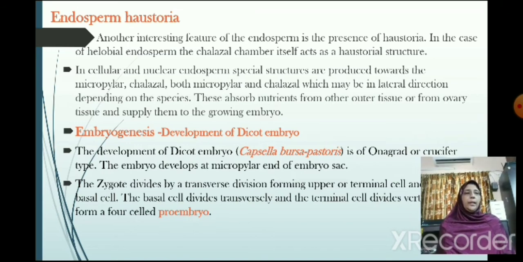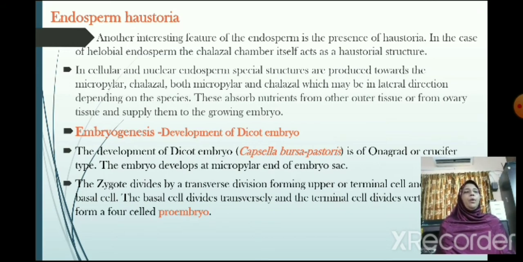In cellular and nuclear endosperm, special structures are produced towards the micropylar end, the chalazal end, or both the micropylar and chalazal ends, which may be in a lateral direction depending on the species. These absorb nutrients from other outer tissue or from ovary tissue and supply them to the growing embryo.